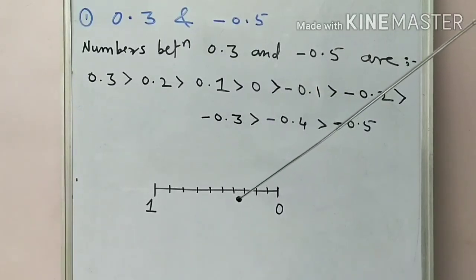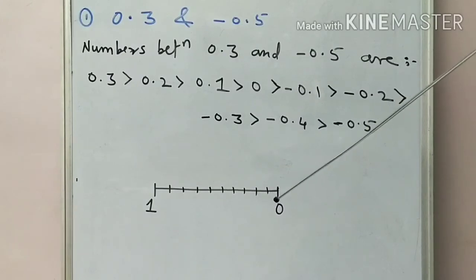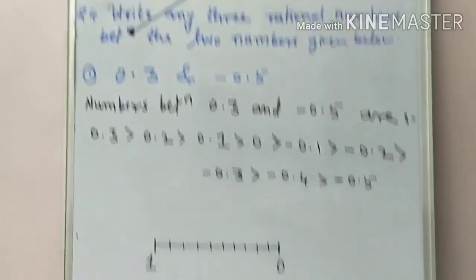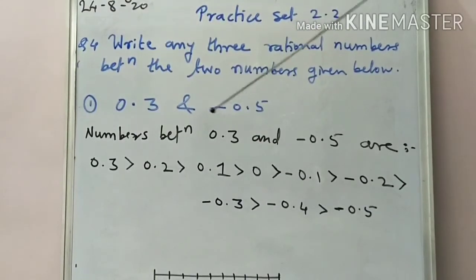So here we have 0.3, and in descending order we get 0.2, 0.1, then we get 0, and as we take the number line, we get negative numbers like minus 0.1, minus 0.2, like this. So we write these numbers in descending order from 0.3 to minus 0.5, and now we write any three numbers between these two numbers.